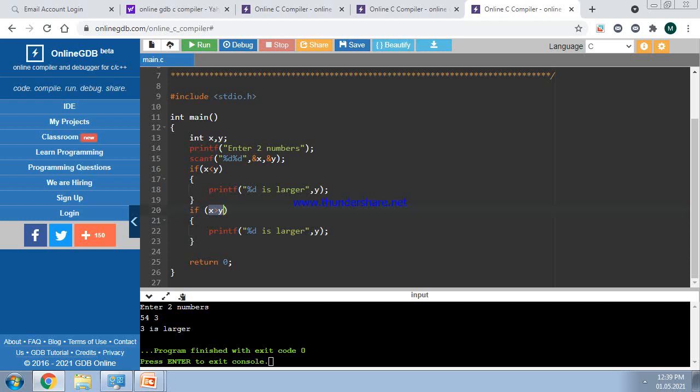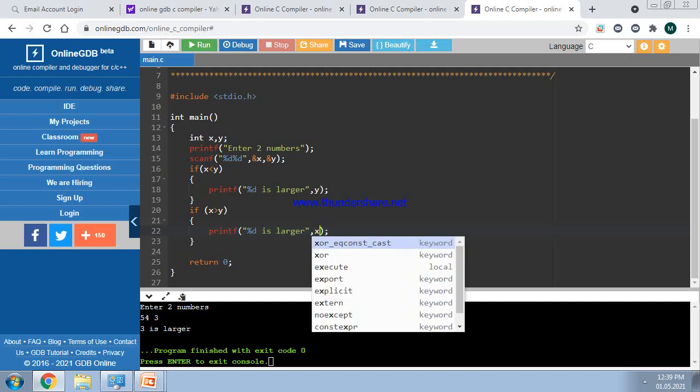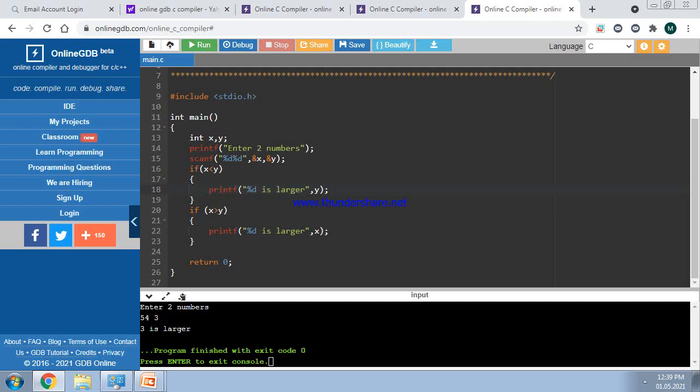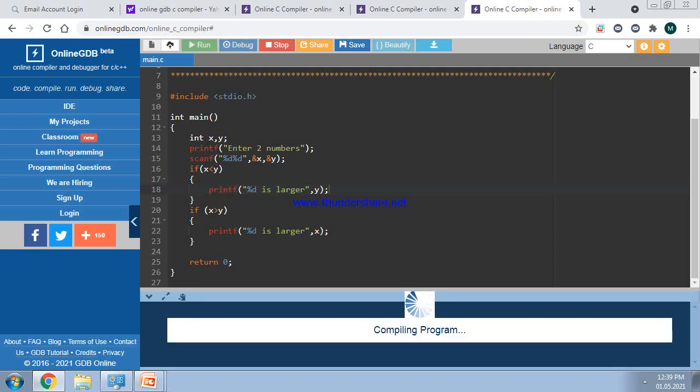In this condition, x is greater than y. So who is larger? x is larger. So this condition becomes true when x is larger, and then this statement is executed. So here we have to write x. Okay, let us run the program again.